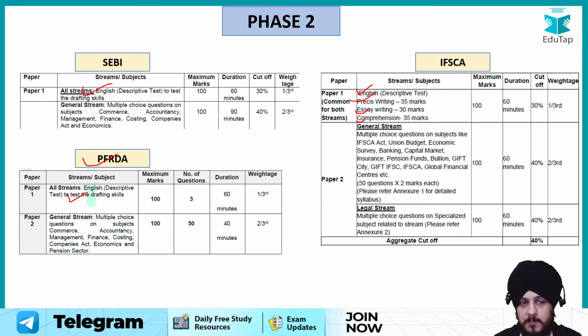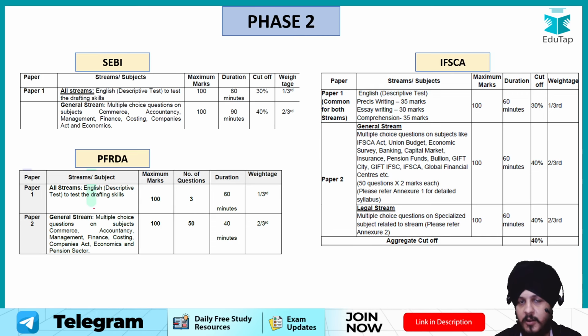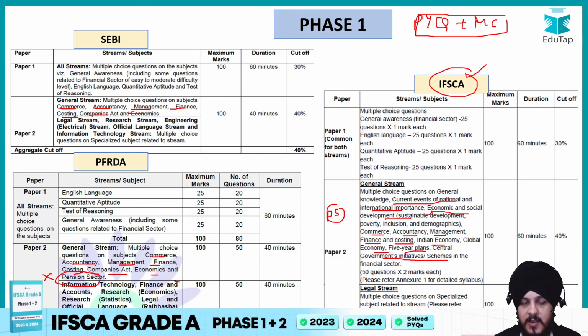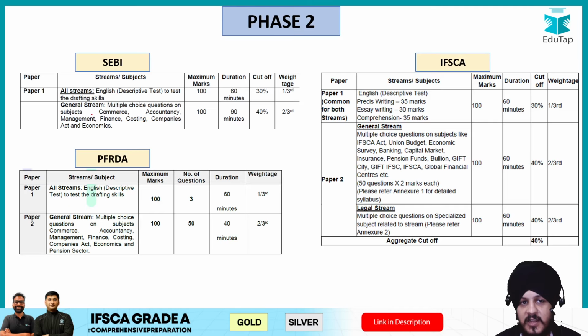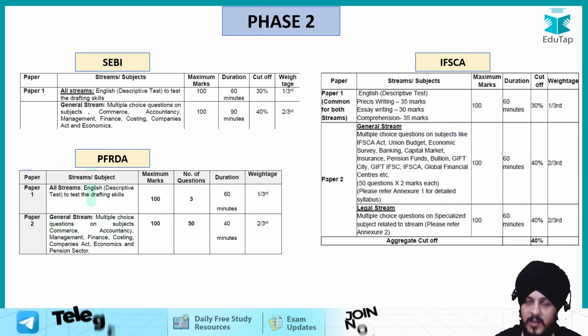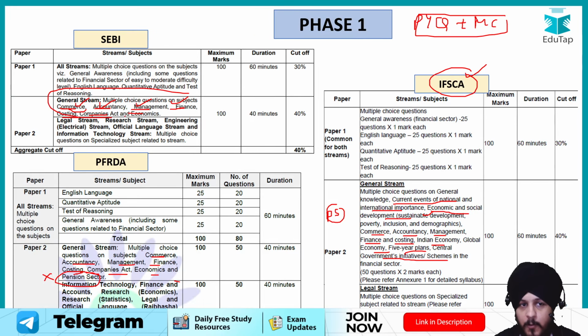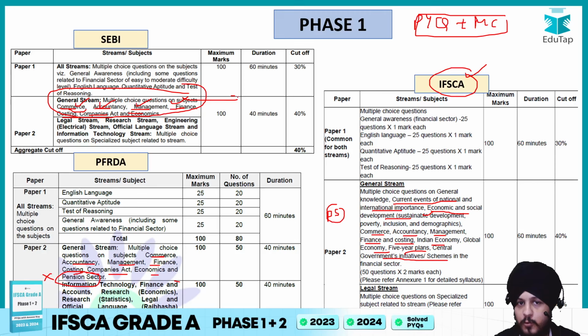If we talk about the next paper, which is SEBI, now here I would like to add some extra important information. When you see, I would say, phase 1 of SEBI, and if you talk very specifically regarding paper 2, you can see that the subjects that are mentioned in case of phase 1 paper 2, the same subjects are mentioned in case of phase 2 also. What can we conclude from that? We can easily conclude that while you are covering these topics for paper 2 of phase 1 with respect to SEBI, you have to cover them in a detailed manner.